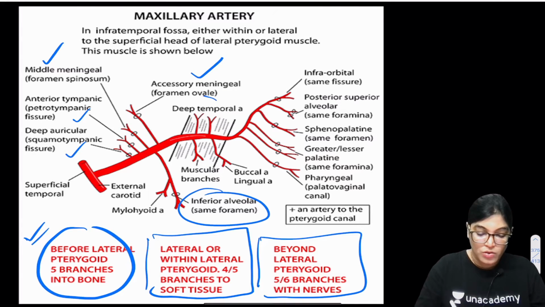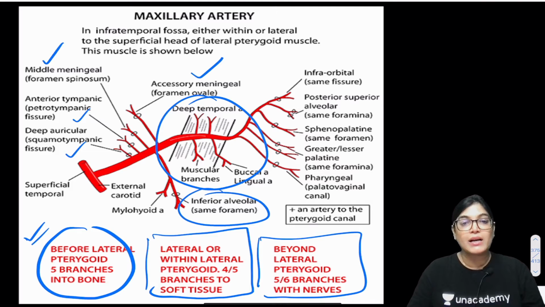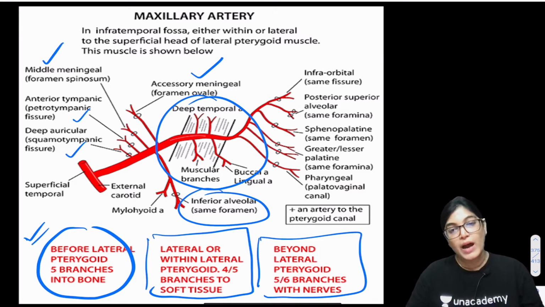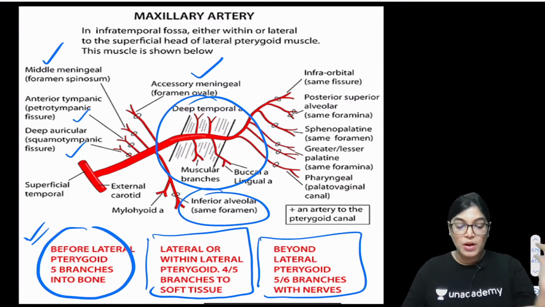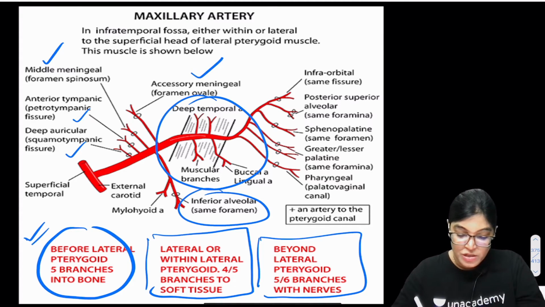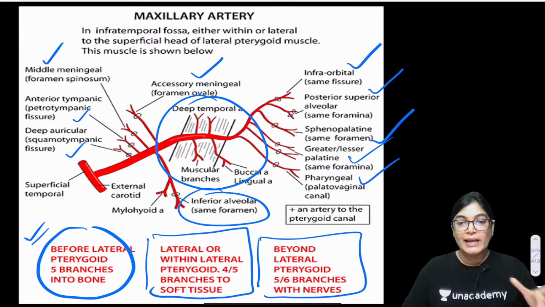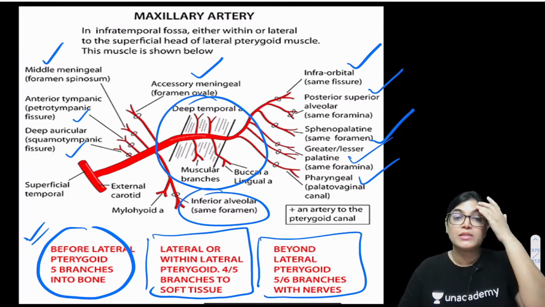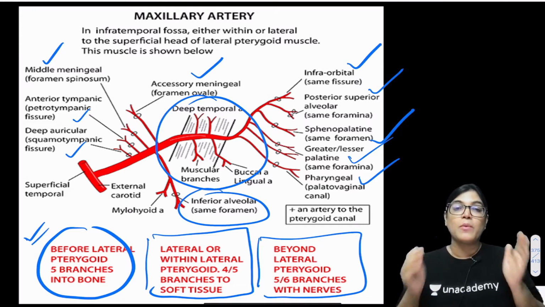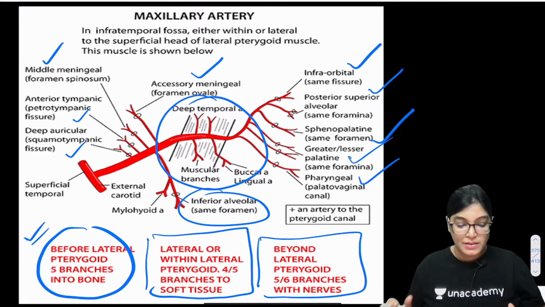From the second part we have all muscular branches: the buccal, temporal, pterygoid, and masseteric branches. And from the third part we have 6 branches: posterior superior alveolar, infraorbital, sphenopalatine, greater and lesser palatine, and pharyngeal arteries. All these are the branches from the third part of the maxillary artery. So quickly write the names of the arteries so that you can revise, because it's very important that you know the branches from each segment of the maxillary artery: first, second, and third. So let's write it.